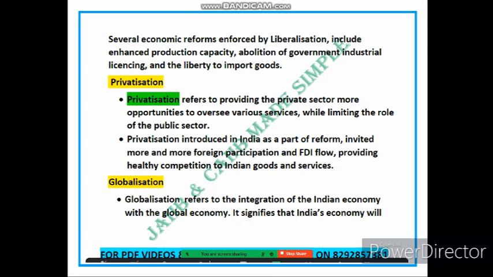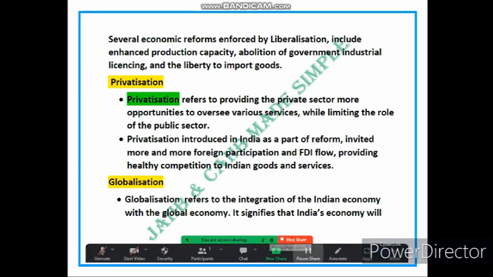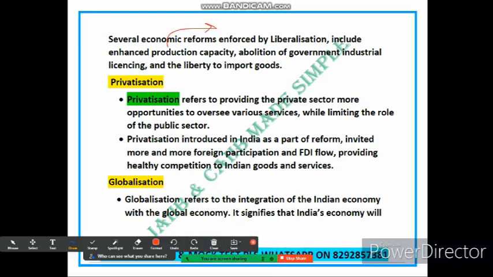Some more points regarding liberalization. The keyword is enhanced production capacity, abolition of government industrial license, and liberty to import goods. These are some of the economic reforms enforced by liberalization. So let's take an example. Let's say there is a manufacturing company that wants to increase its production capacity by expanding its factory.